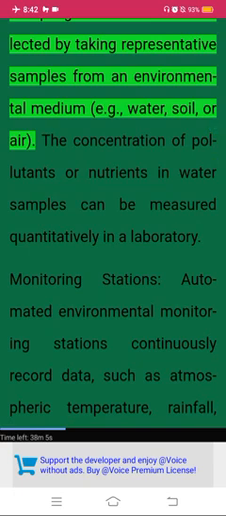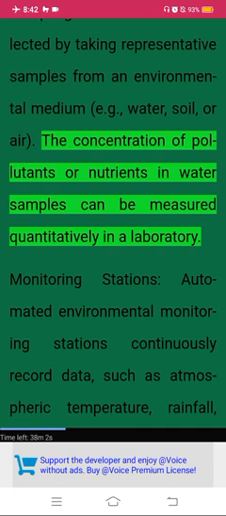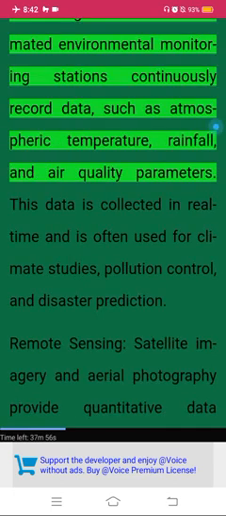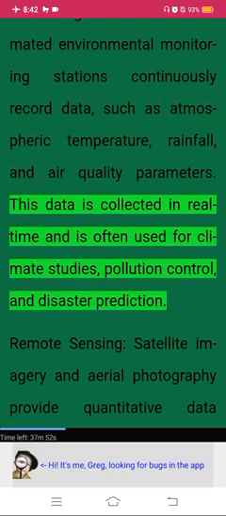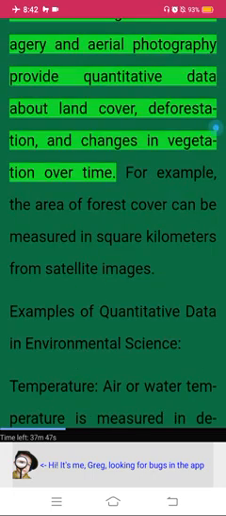Sampling. Data can be collected by taking representative samples from an environmental medium, e.g., water, soil, or air. The concentration of pollutants or nutrients in water samples can be measured quantitatively in a laboratory. Monitoring stations. Automated environmental monitoring stations continuously record data, such as atmospheric temperature, rainfall, and air quality parameters. This data is collected in real time and is often used for climate studies, pollution control, and disaster prediction.